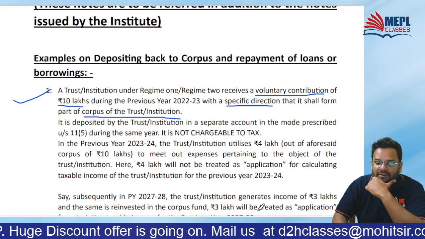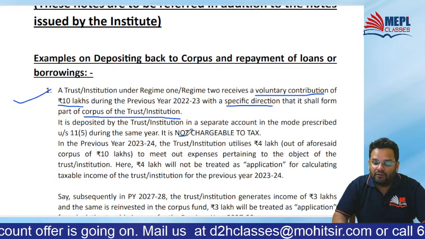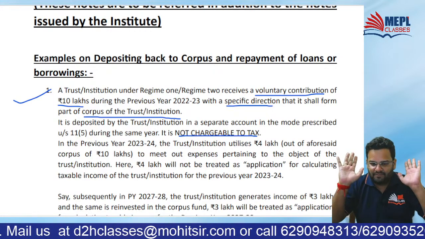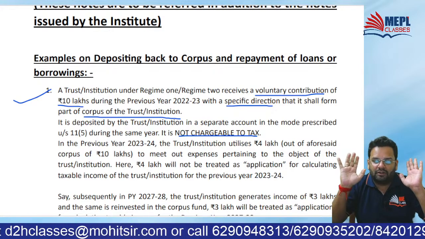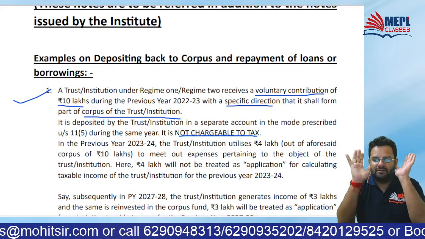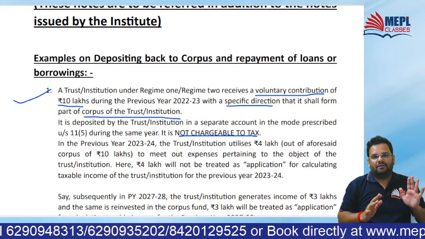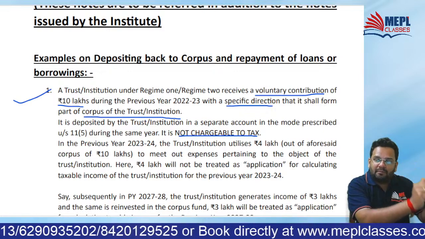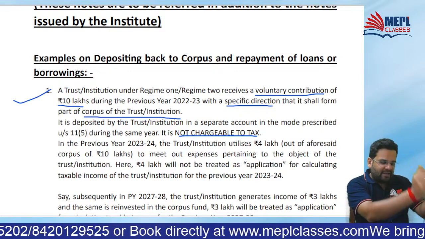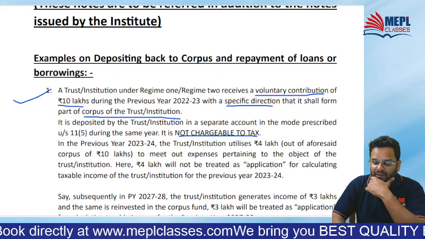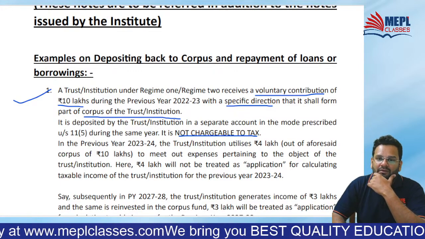So this contribution amount received is not chargeable to tax. Why not chargeable to tax? Because I have kept it in a separate account, as prescribed in 11(5). So the government says don't tax it. Yes, it will be exempt.